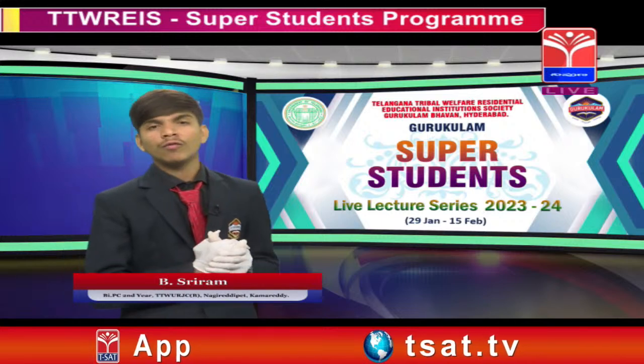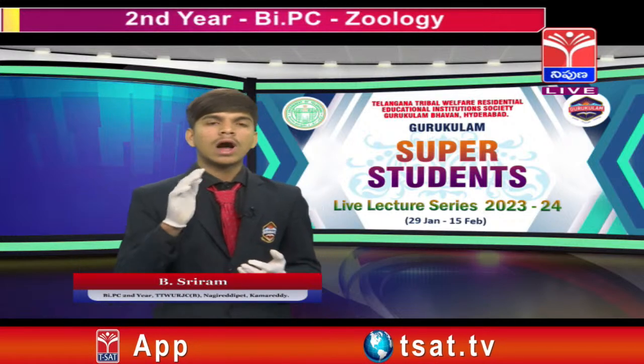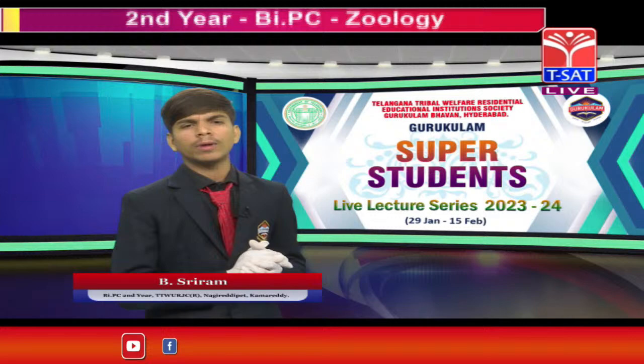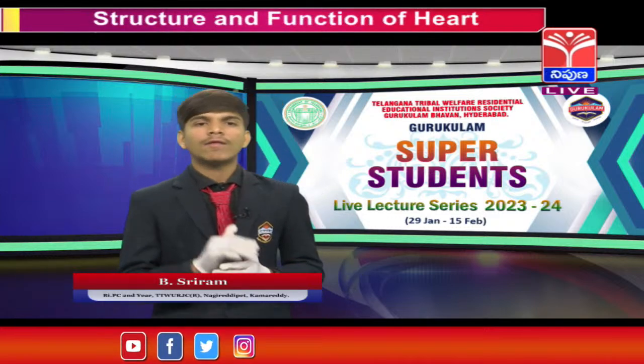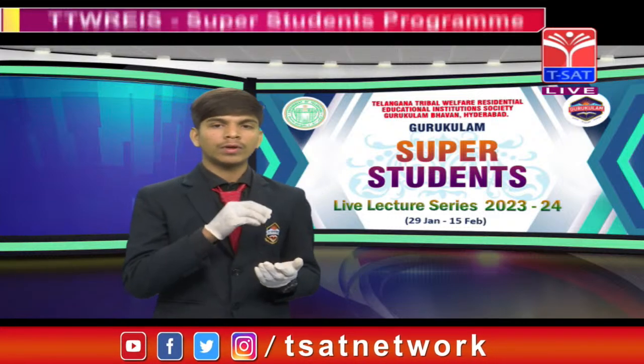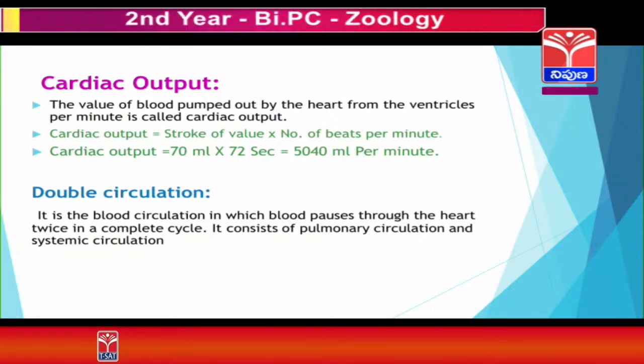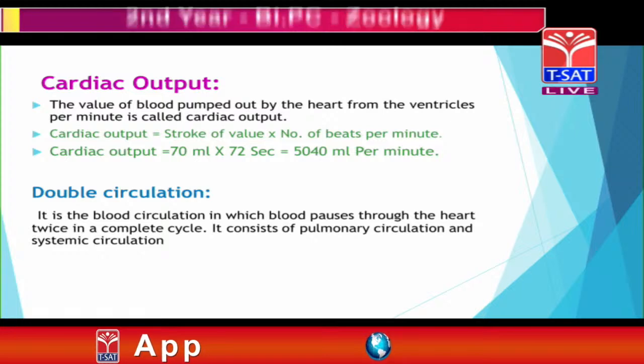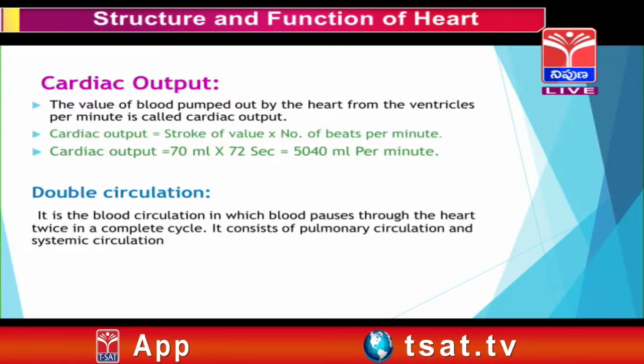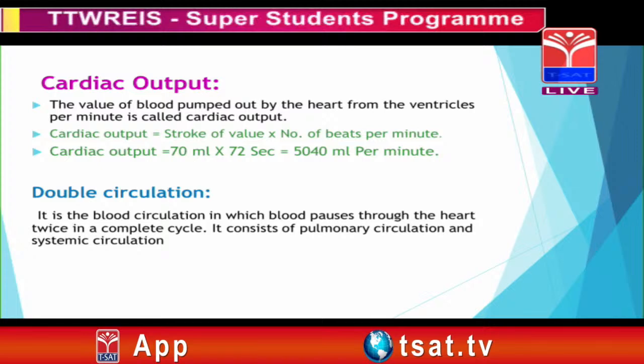Now we learn about the cardiac output. Cardiac output is the volume of blood pumped out of the ventricles. Cardiac output equals stroke volume times the number of heartbeats.